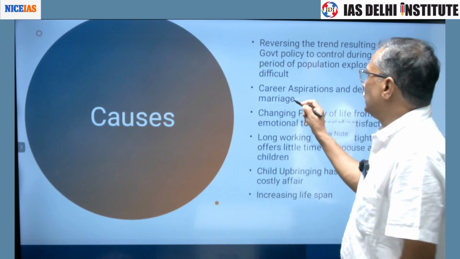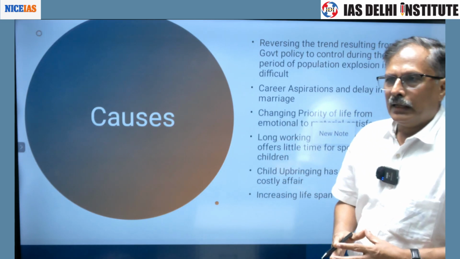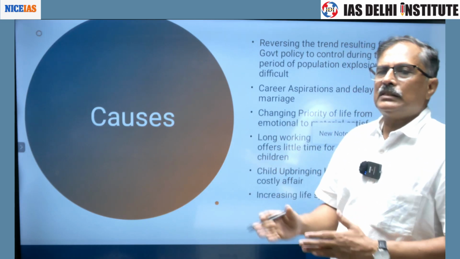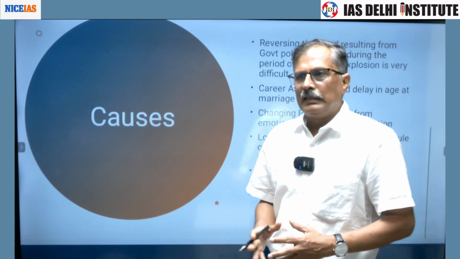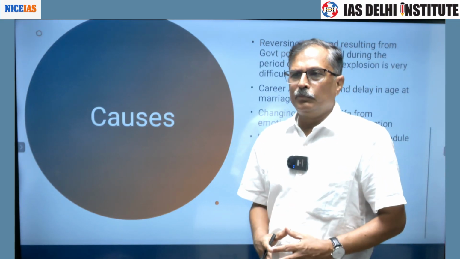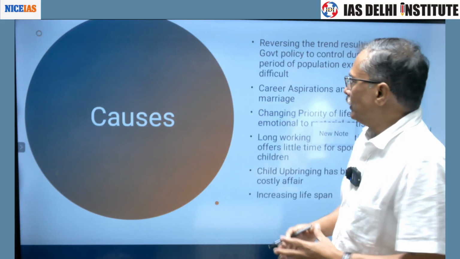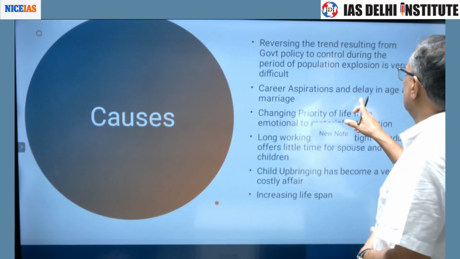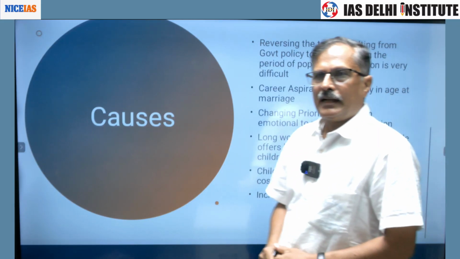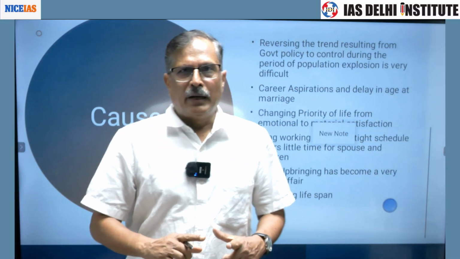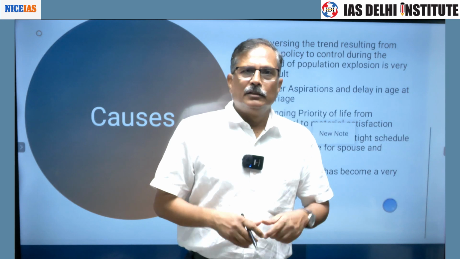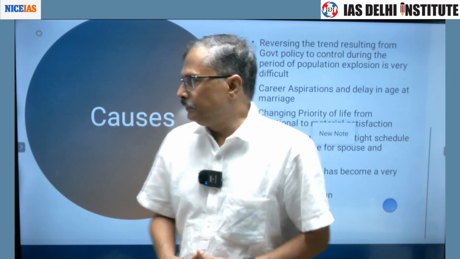Second, people's priorities are changing. One of the most important priorities of today's youth is career. Career aspirations lead to delay in age at marriage, and when the marriage age is delayed, the fertility rate goes down.